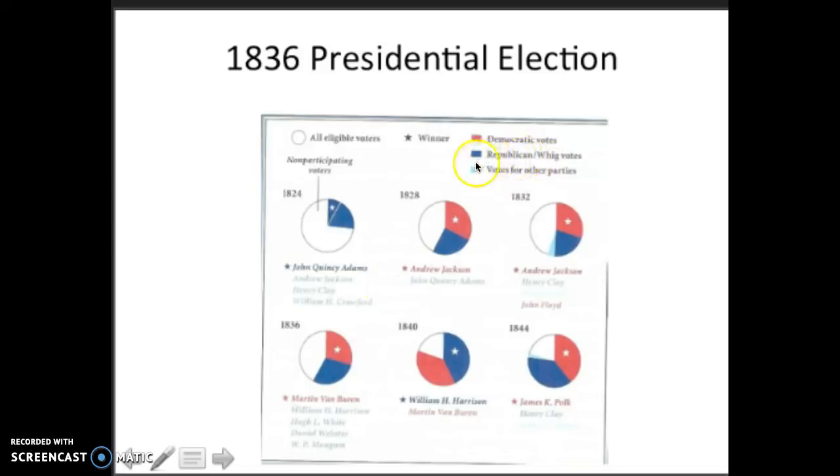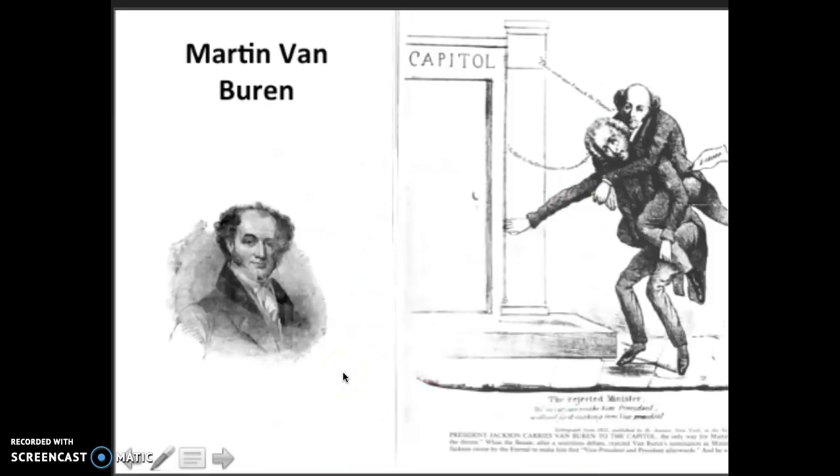You see again, your key here, the blue represents Republicans or Whigs, the red represents the Democrats. So the red, in this particular case, is Martin Van Buren, and the blue are the Whigs. And you, again, see the expansion of voting. So Martin Van Buren defeats all these four Whigs, and Martin Van Buren becomes the new president. Now, a lot of people credit Jackson's policies for giving rise to Martin Van Buren, because Van Buren rode on Jackson's policies all the way to Capitol Hill, or the White House.